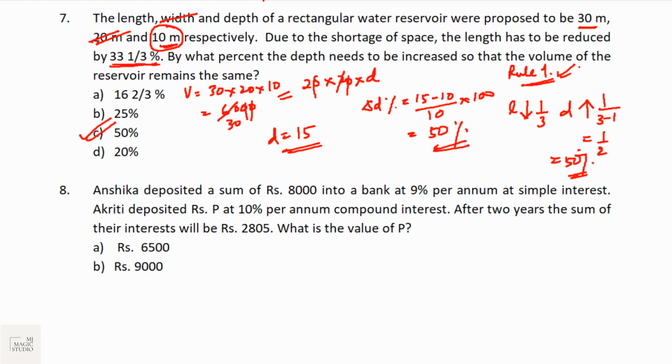Half means 50%. We can do it very easily if we use rule 1, and all the rules are there in our rule book. Link is there in the description. If you read the question, we can very easily solve using this volume concept. Fine, but only 30 seconds are given. I would recommend you to use rules. If length is reduced by one third, depth needs to be increased by 1 upon 3 minus 1, that is half. Half means 50%. Without using pen and pencil, we can actually mark the answer.